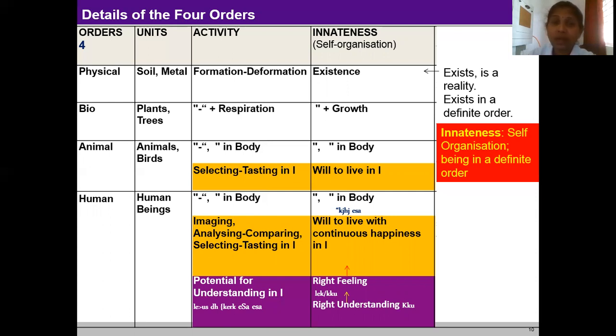When we look at the animal order, we can observe the self and the body separately because a unit of animal order is the coexistence of both self and body. The animal body has the innateness of existence and growth just like plants and trees.